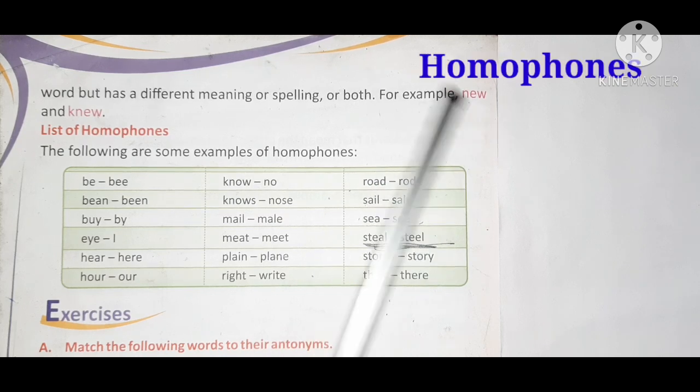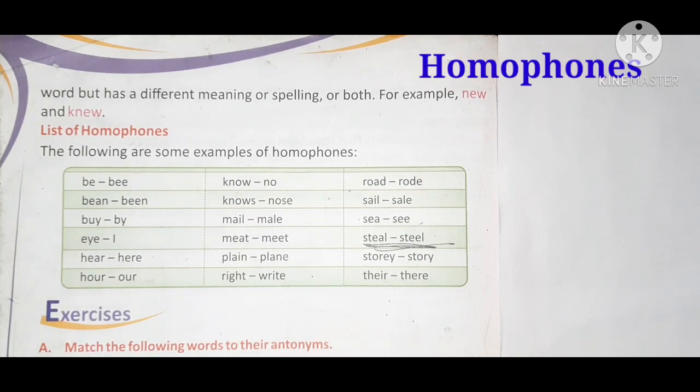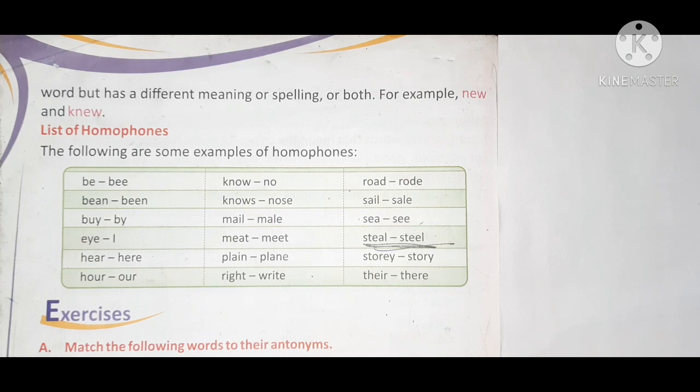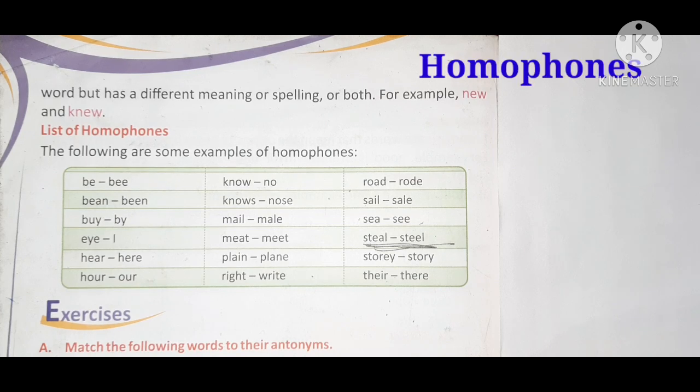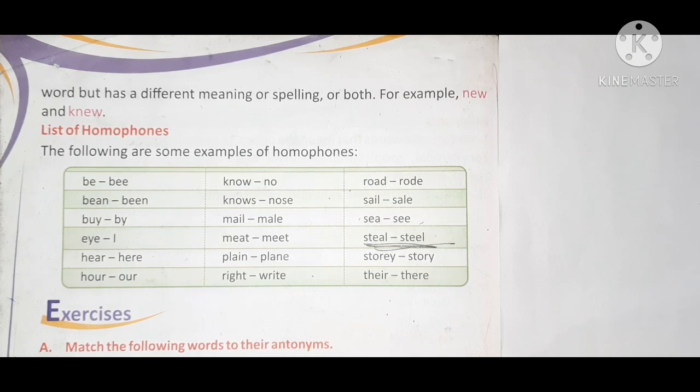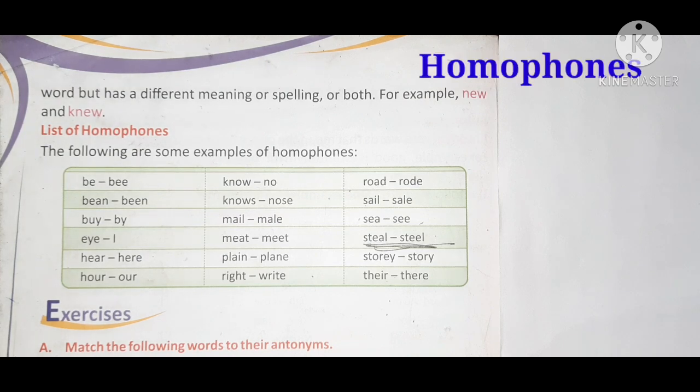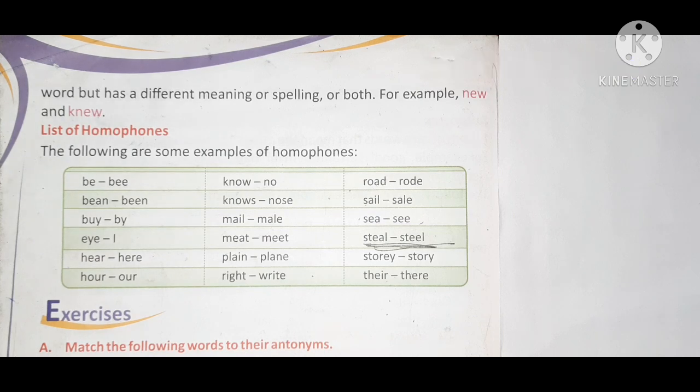So children, what is a homophone? Remember, it can be pronounced the same way but has a different meaning or spelling.